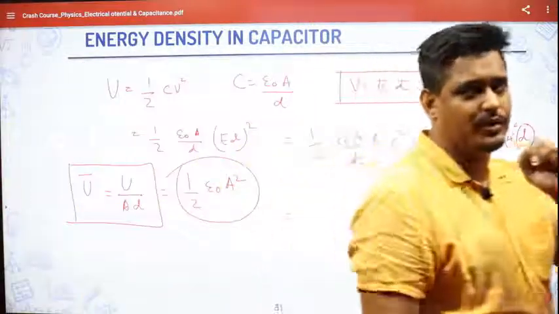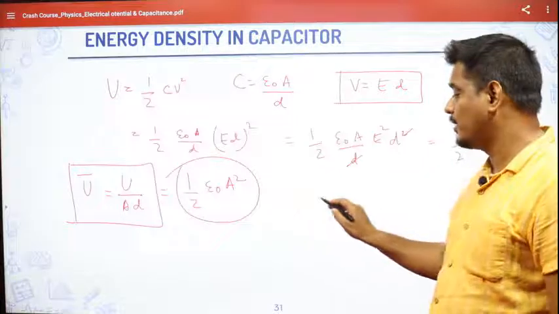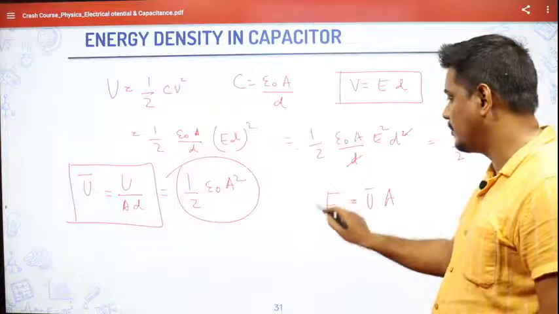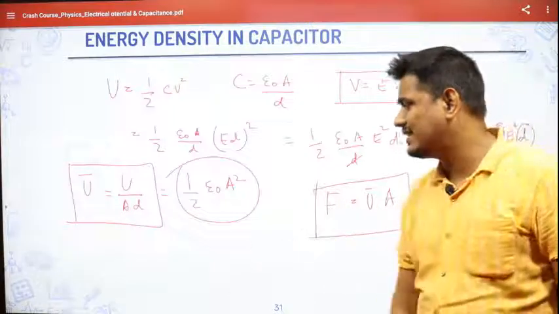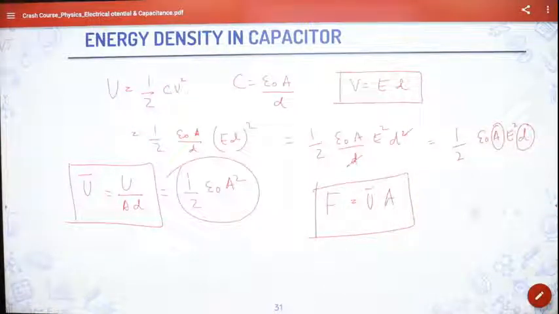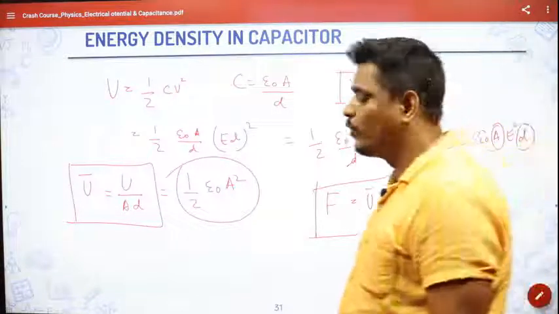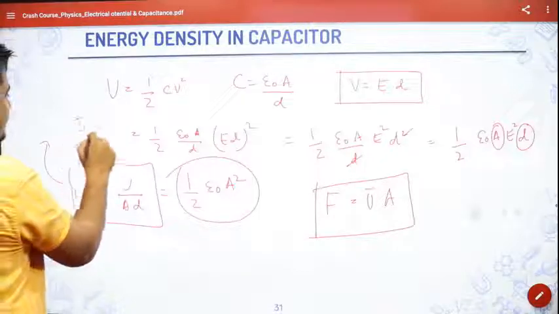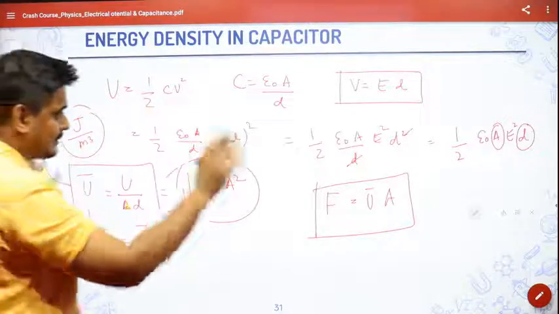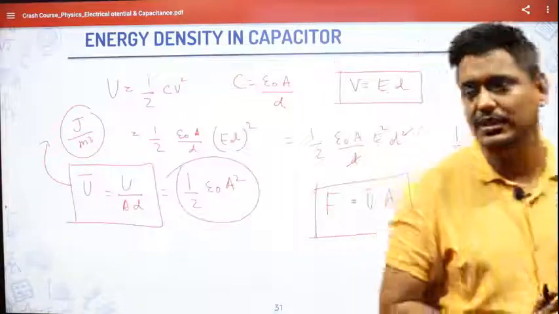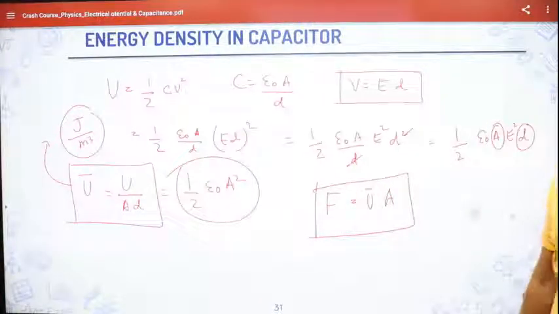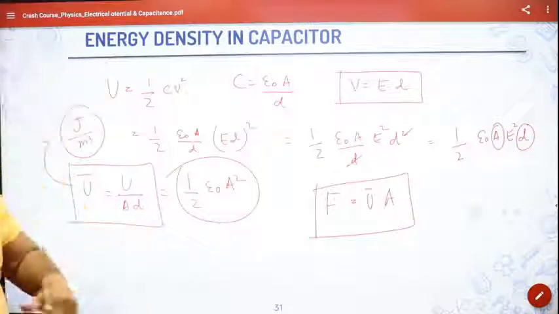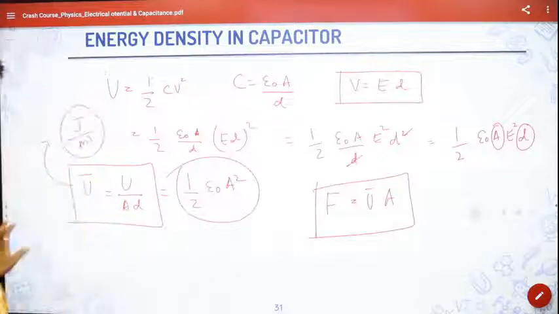Very, very, very important. And also, one more relation is there about the force, that will be equal to energy density into area of the plate. Remember this also. Energy density, when it is multiplied by the area of the plate, you will be getting the force on the plates. These two things. So what will be the unit of energy density? It will be equal to joule per meter cube. See, this concept, many students are leaving it in the examination, but I have seen questions coming from this area also. Energy density is half epsilon naught E square, and force formula is energy density multiplied by the area of the plates.